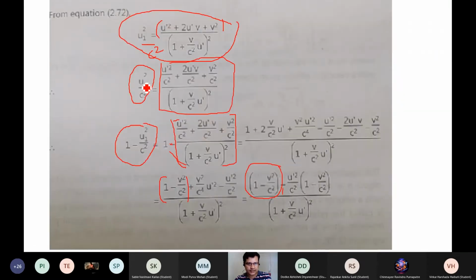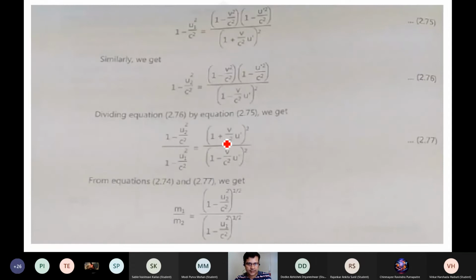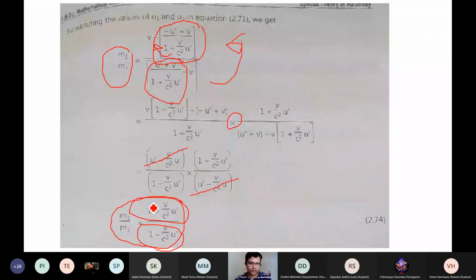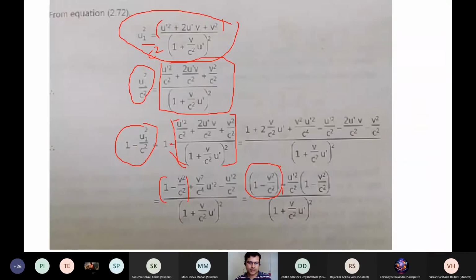And further, if you solve this way, you get 1 plus v by c square u prime whole square over 1 minus v by c square u prime whole square, this quantity which is coming out as a ratio of these two, 1 minus u2 square by c square to 1 minus u1 square by c square. So can we express this quantity? Yes, we can. We know that this is the quantity for m1 and m2, so the square root of this quantity is nothing but m1 and m2.